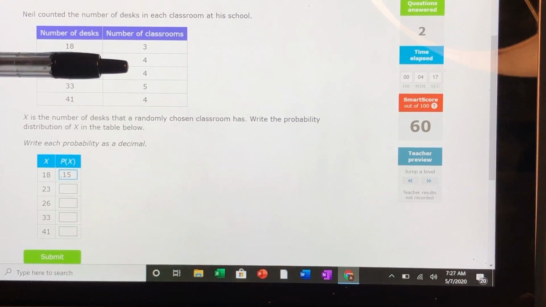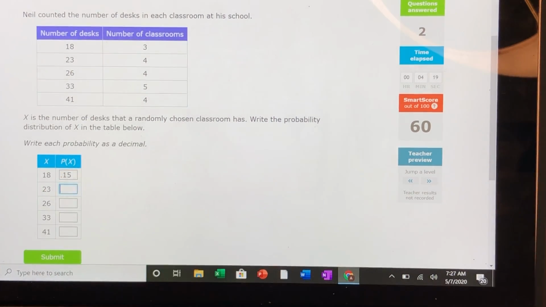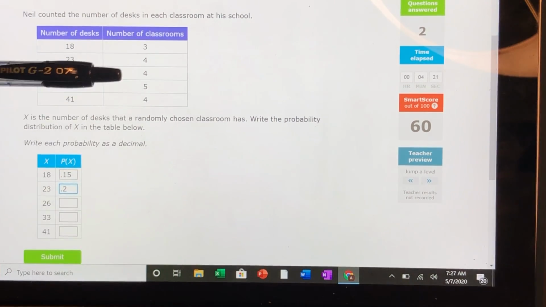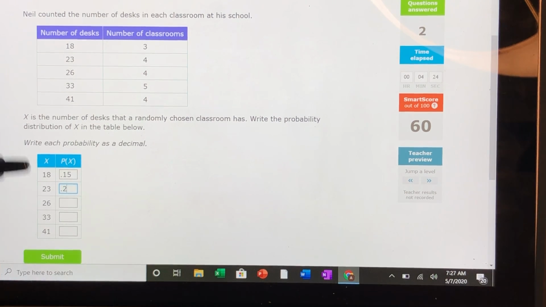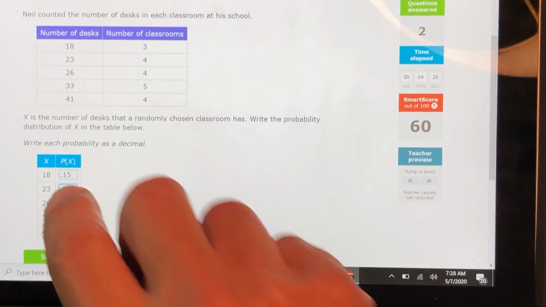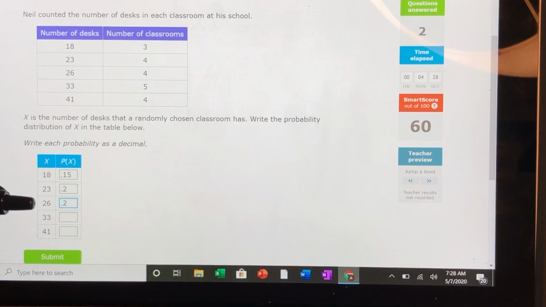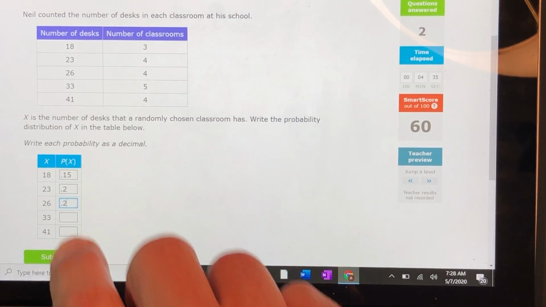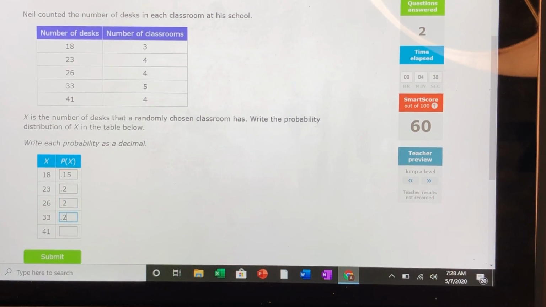All right, the next one, 4 out of 20. Well, again, from the previous problem, we know that 4 out of 20 is 0.2, 20%. 4 out of 20 again. So you see what we're doing here. We're just kind of constructing our discrete probability distribution. Let's see, 5 out of 20. 5 out of 20 sounds like a quarter, so that's 0.25. And then we have a 4 out of 20 again. So that's 0.2. And again, you could check your answer and just make sure that all of these probabilities add up to 1, and they do.